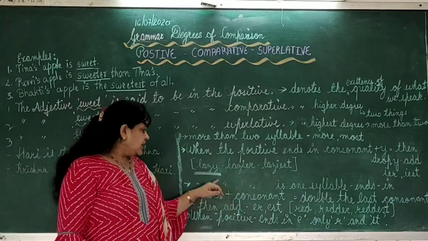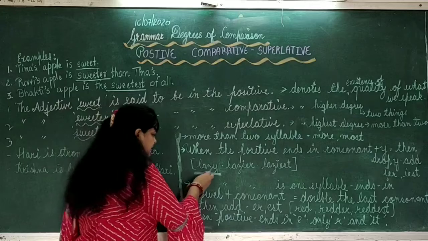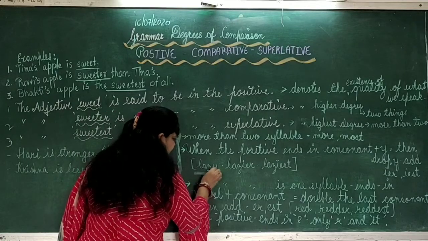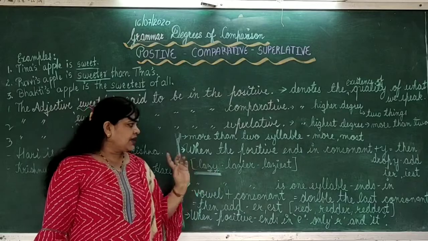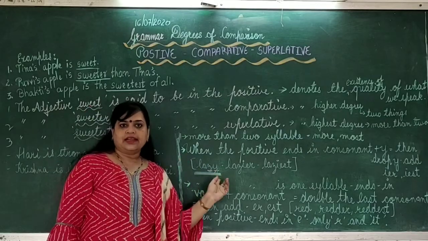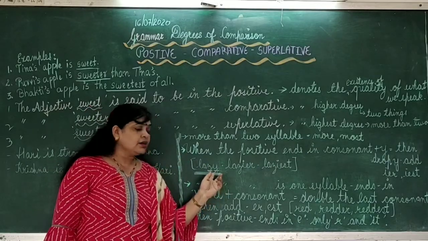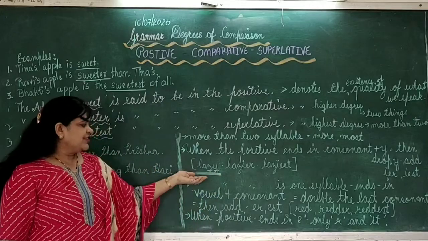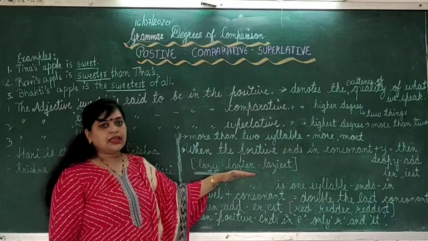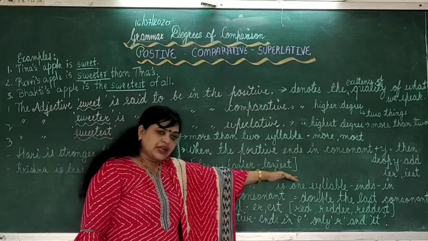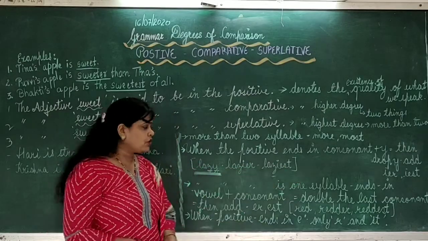Lazy. It has a consonant Z and Y is there in the last. So lazy. How do we make the comparative degree? How do we make the superlative degree? Let's watch.